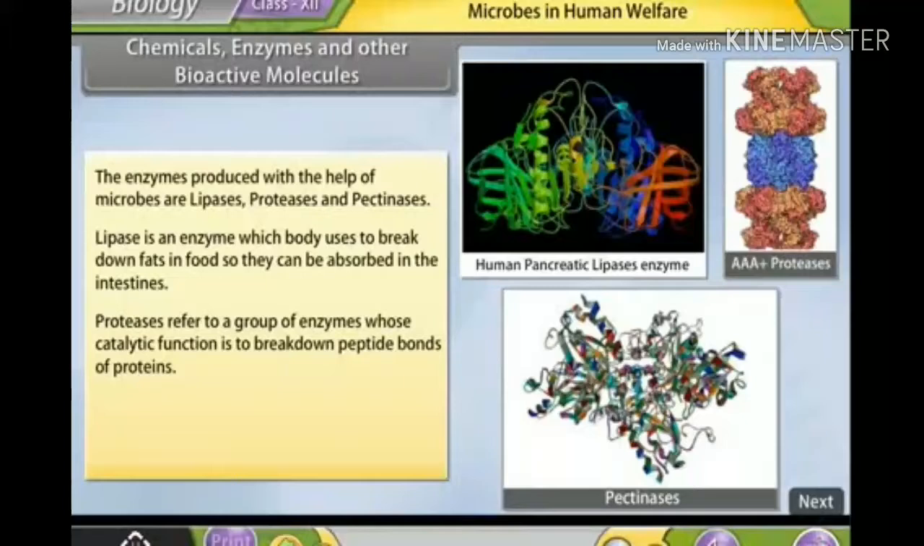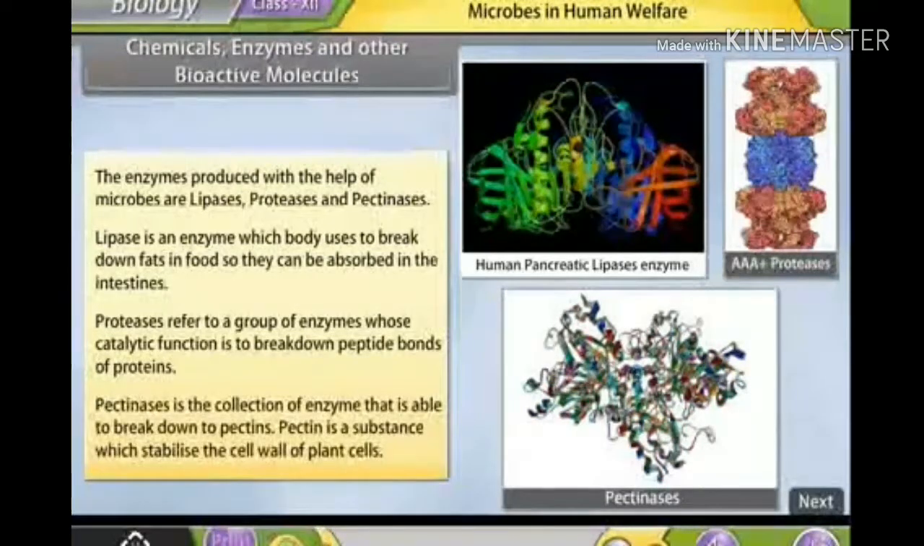Proteases refer to a group of enzymes whose catalytic function is to break down peptide bonds of proteins. Pectinases is the collection of enzymes that is able to break down pectins. Pectin is a substance which stabilizes the cell wall of plant cells.